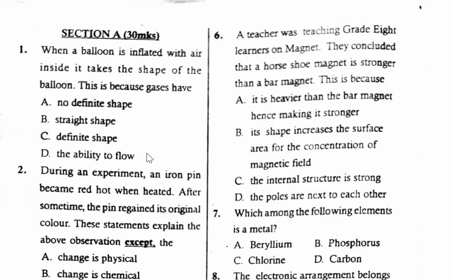So to start with, the ability to flow, this is related to liquids and not gases, and therefore this is not the correct answer. Gases don't have a definite shape, therefore that one is not true. Straight shape is not related to our question, therefore also this one is wrong. The correct option is A. Gases have no definite shape. This explains why gases are able to spread out and fill containers, and therefore gases don't have a definite shape. So for part 1, the correct answer is A.